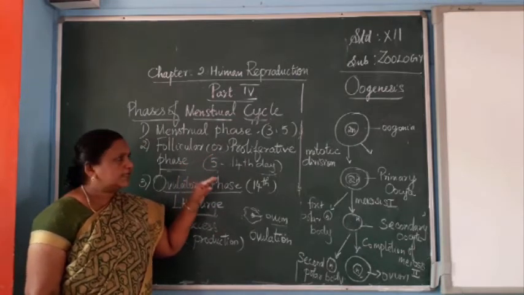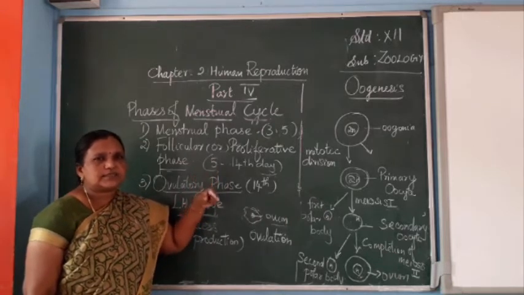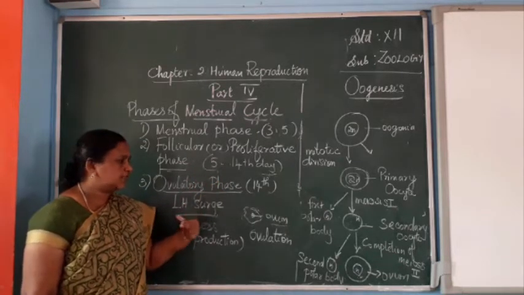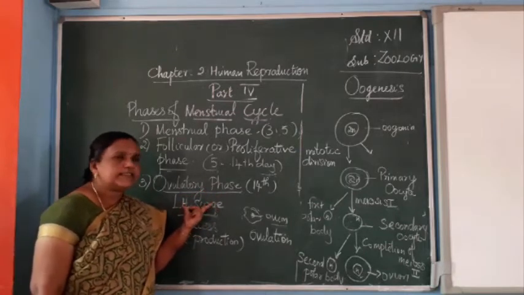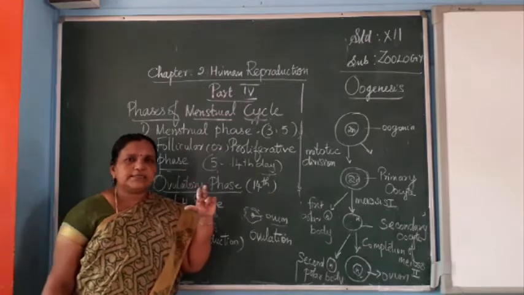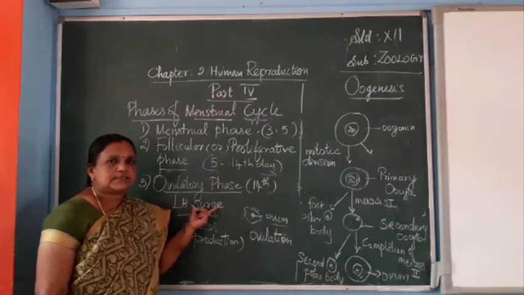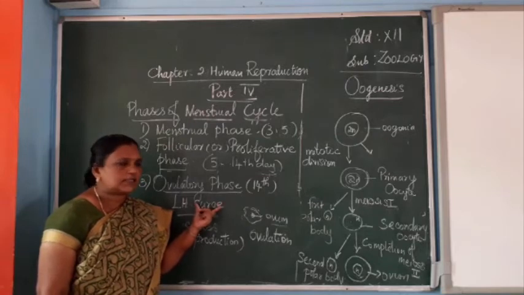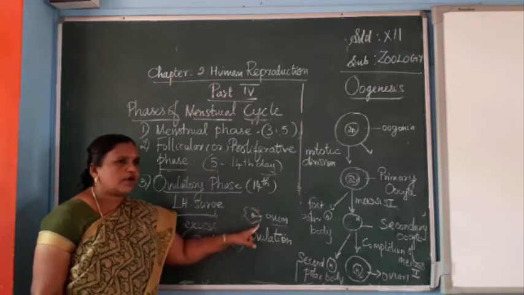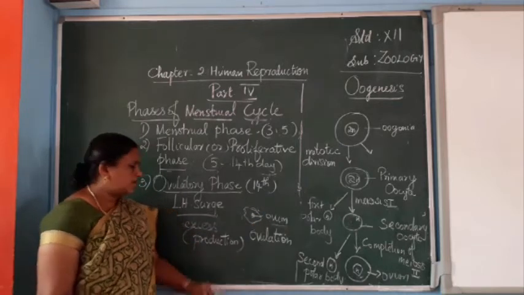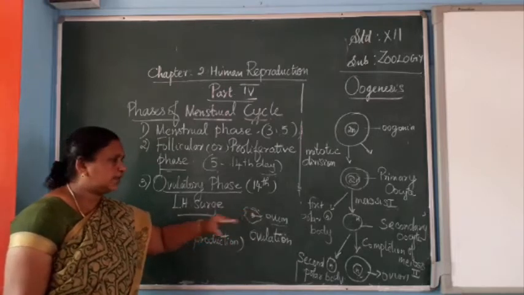First one is the luteinizing hormone, then the follicle stimulating hormone, and in the third stage, estrogen hormone will be secreted. Then in the ovulatory phase, the LH hormone will be secreted in excess. That's why it is called the LH surge, and this LH surge is responsible for the rupturing of the outer covering of the follicular tissue of the ovum. Now ovulation happens. The ovum is released from the ovary.